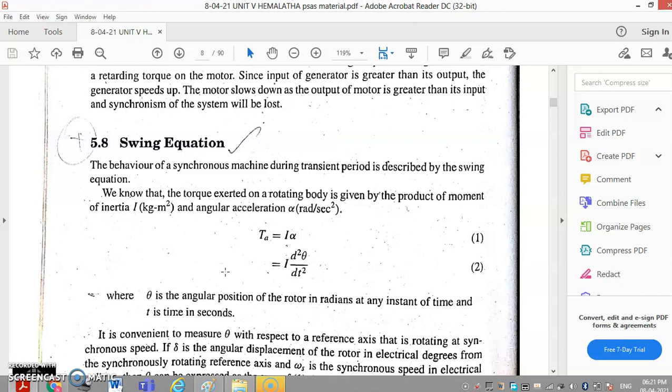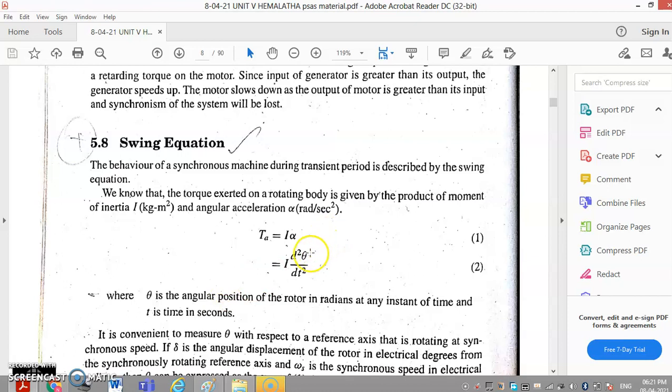We know that the torque exerted on a rotating body is given by the product of the moment of inertia I, the unit of which is kilogram meter square, and the angular acceleration alpha. So the torque is Ts equal to I into alpha. The unit for alpha is radian per second square.